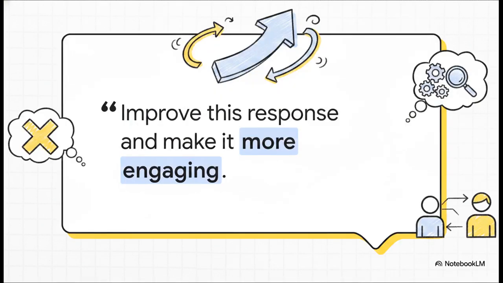Consider this command. Improve this response and make it more engaging. This illustrates the pro tip of iterating. You don't have to start from scratch if the first draft isn't perfect. Just tell the AI to critique and improve its own answer. Think of it as a real collaborative process with your assistant.